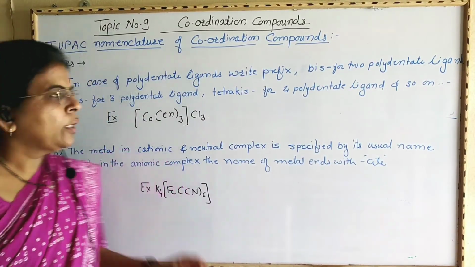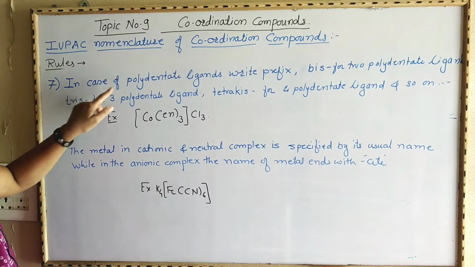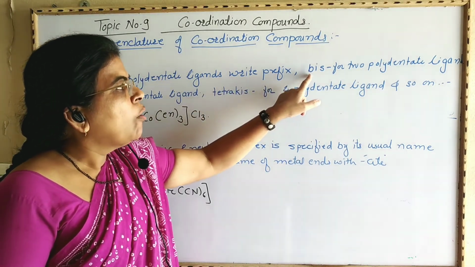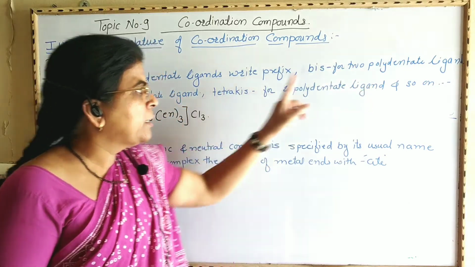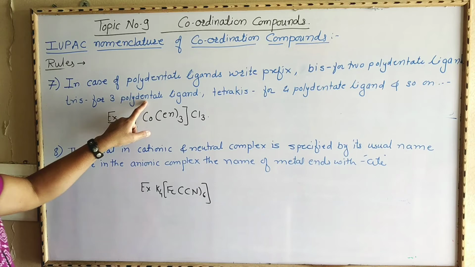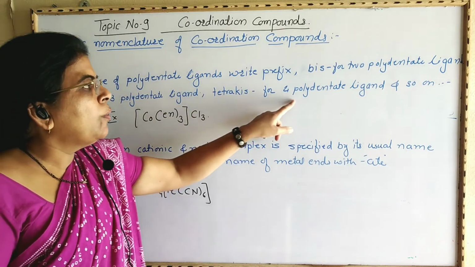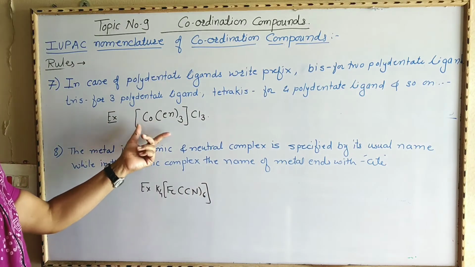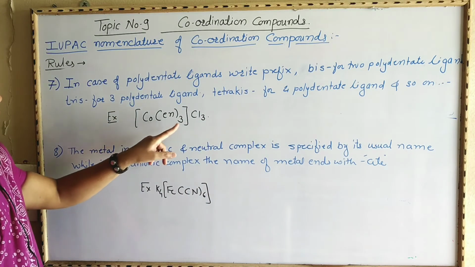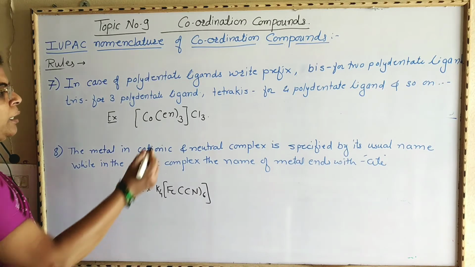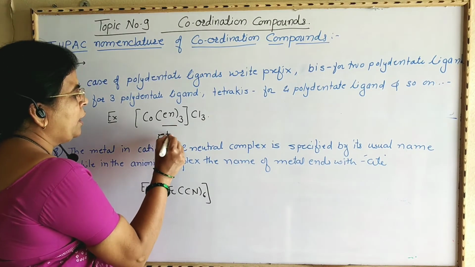Now the next rule, number 7. In case of polydentate ligands, write the prefix bis for 2 polydentate ligands, then tris for 3 polydentate ligands, tetrakis for 4 polydentate ligands and so on. For example, here Co(en)3 Cl3. Here this en is nothing but ethylene diamine.